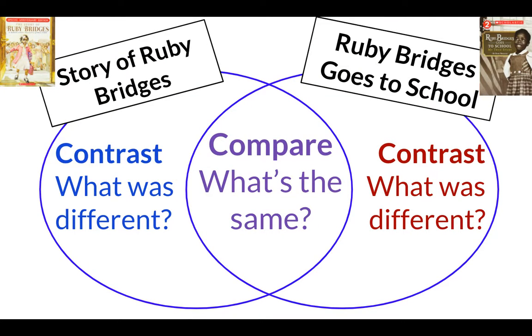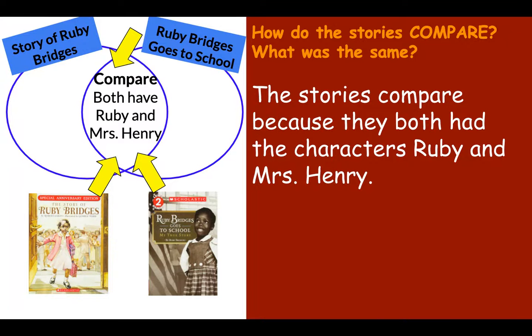Now I'm going to use this graphic organizer called a Venn diagram, where I have the two texts on the side and space to tell what was different about them. Then I have a space in the middle to tell what was the same about them. Now here's that same idea that I had, but in a Venn diagram. I know that these texts compare because both have Ruby and Mrs. Henry. So I put that in the middle of the Venn diagram to show that that was the same in both texts.